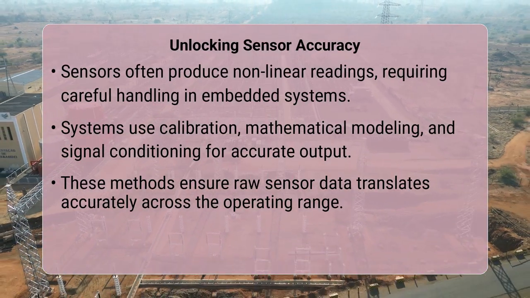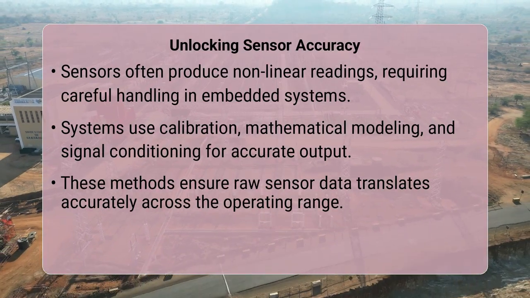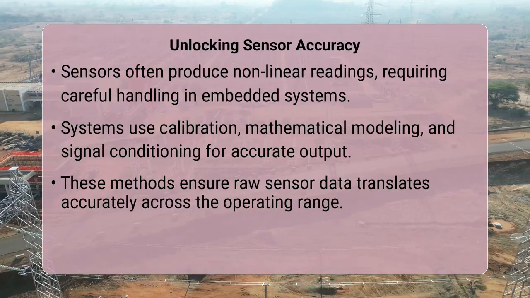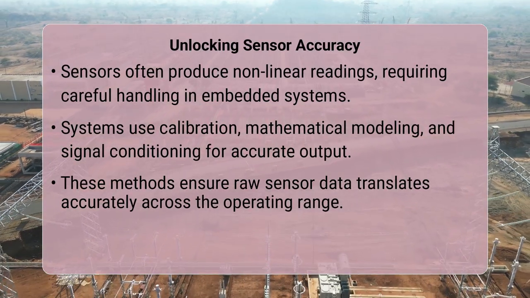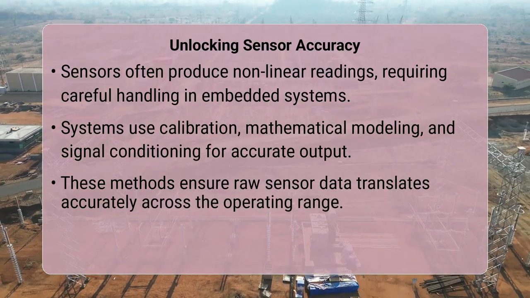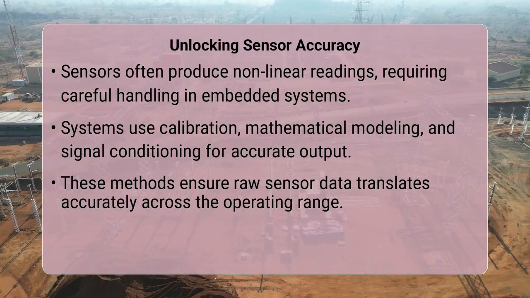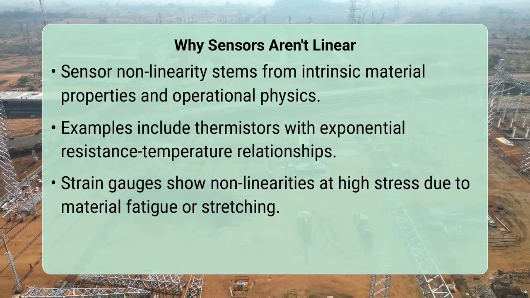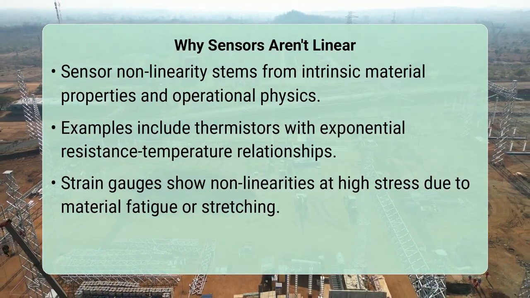entire operating range. The core reason sensors exhibit nonlinearity stems from the physical principles and material properties upon which they operate. For instance, the resistance of a thermistor does not change perfectly linearly with temperature. It follows a more complex exponential relationship.